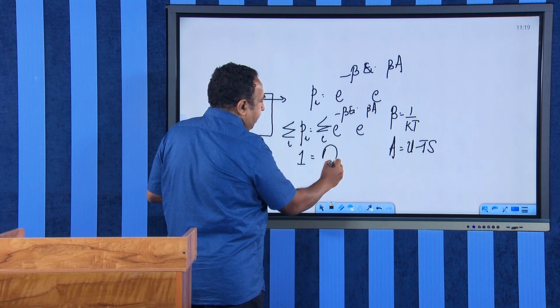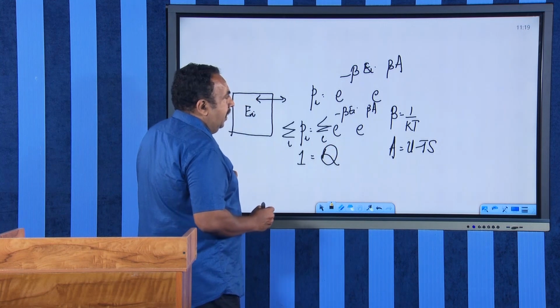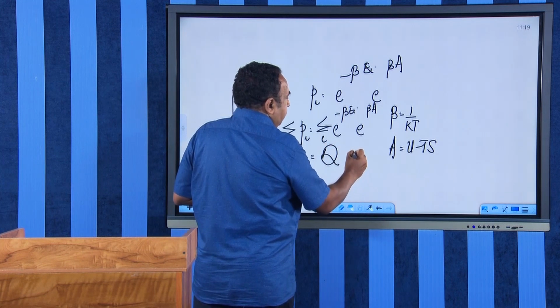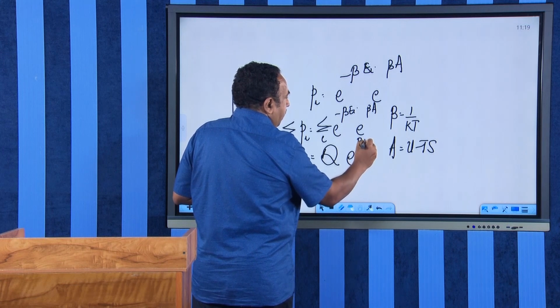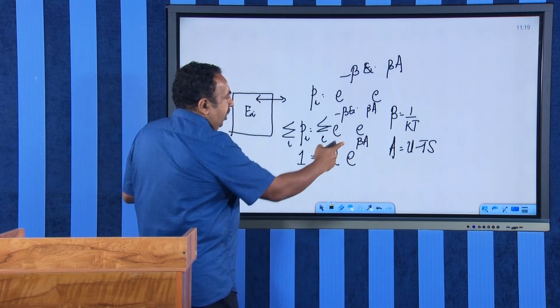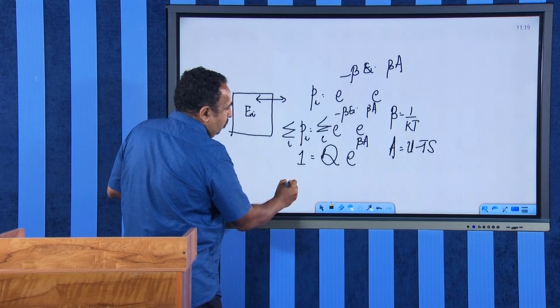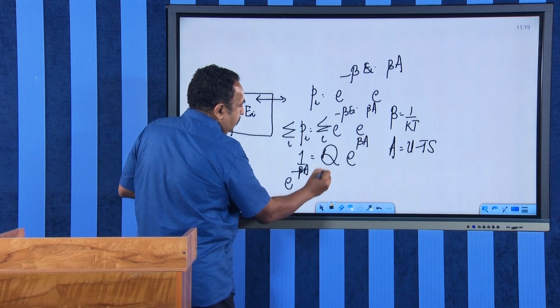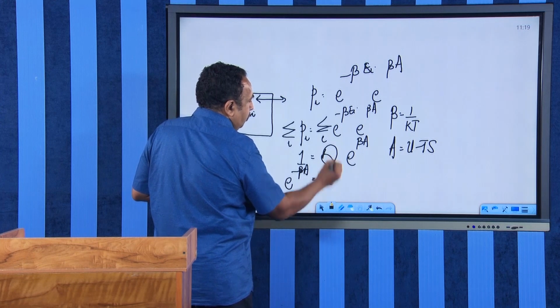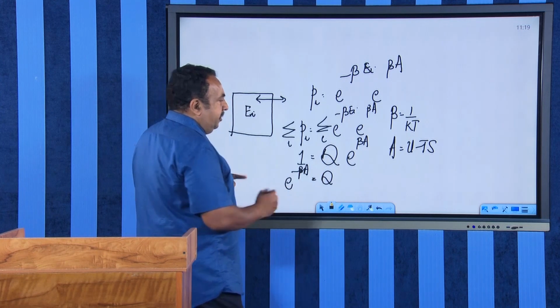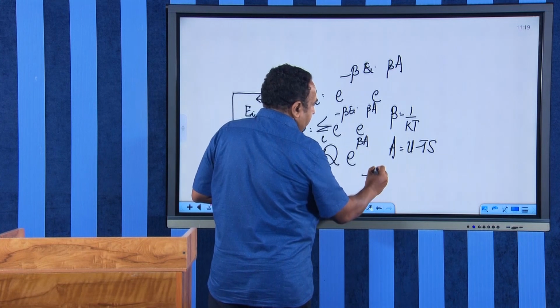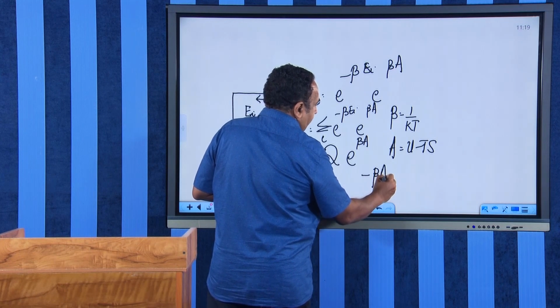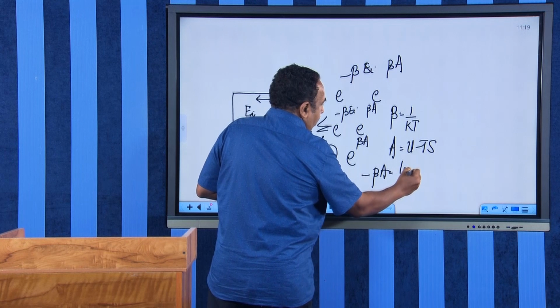I will represent that as Q, and then I will have e raised to beta A. Therefore, I can take this e raised to beta A to my left hand side. Therefore, my equation now becomes e raised to minus beta A is equal to Q. Now, I take logarithm on both sides. I will get minus beta A is equal to log Q.